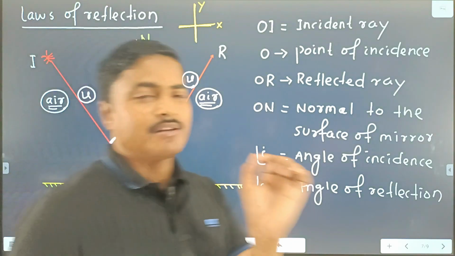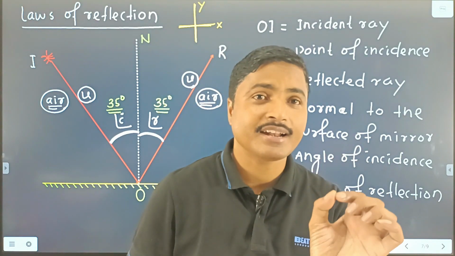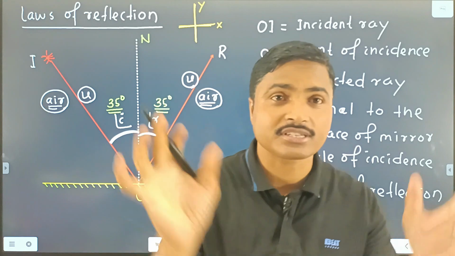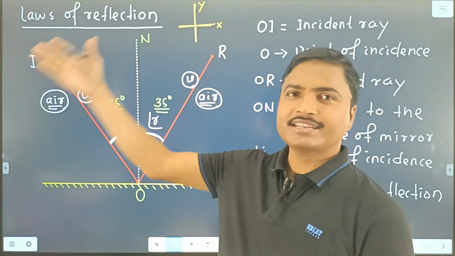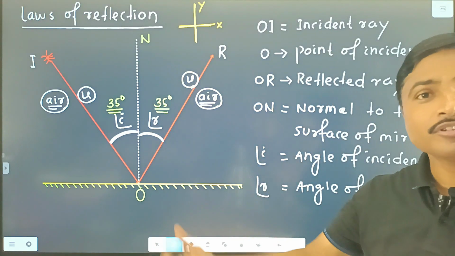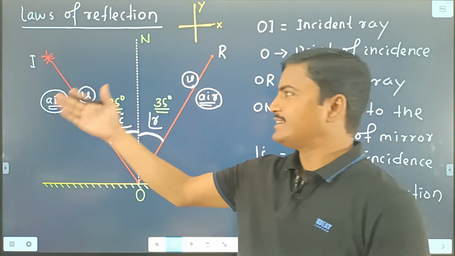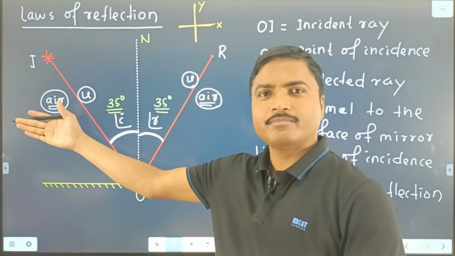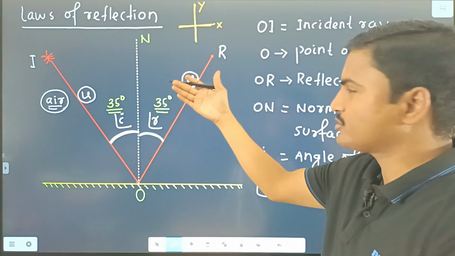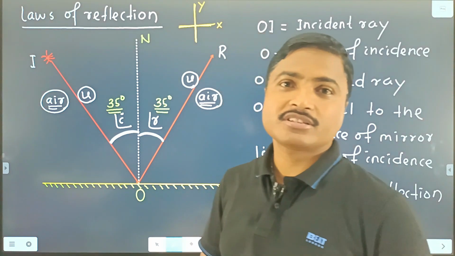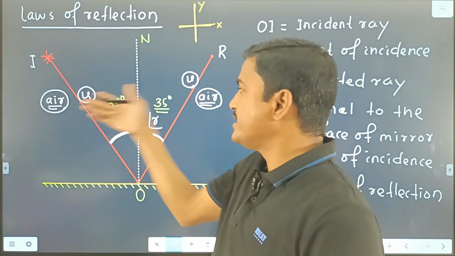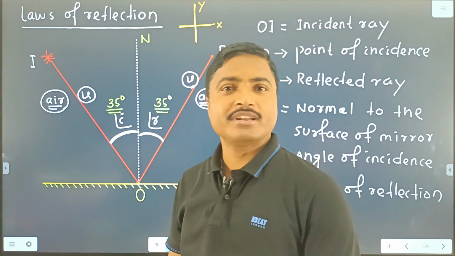That means speed remains constant in case of reflection. The medium also remains constant, because the incident ray is in air and the reflected ray is also in air, so the medium is constant, speed is constant, and as the medium is constant, frequency also remains constant.